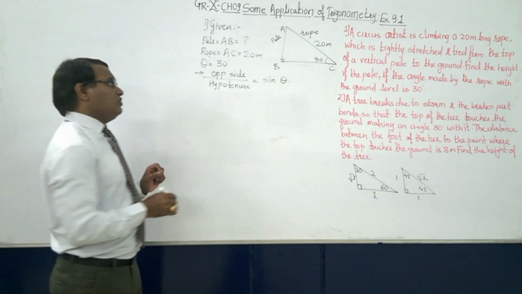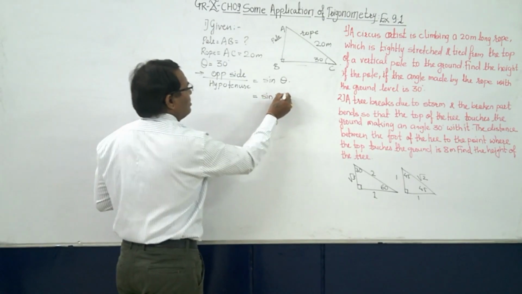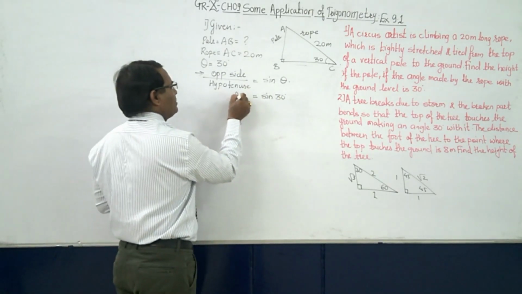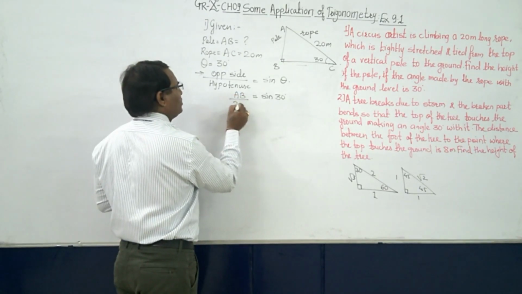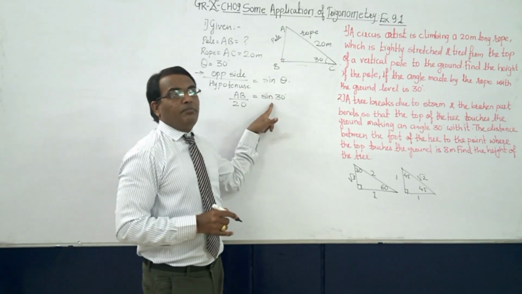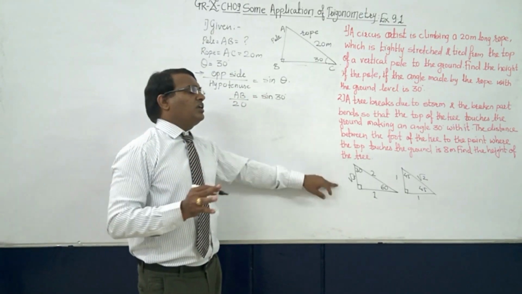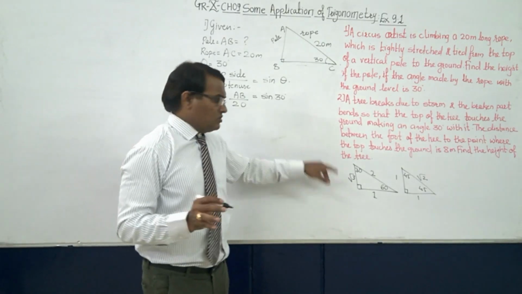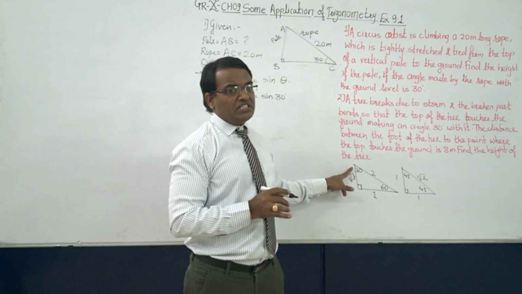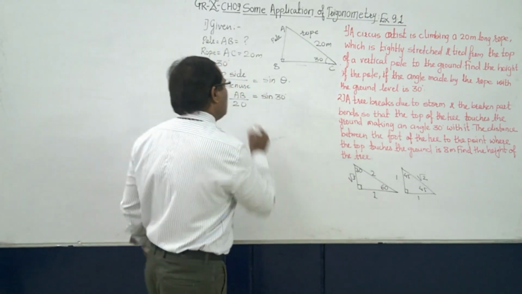Now you know that here, what is the value of theta? 30 degree, right? What is the opposite side? It's AB. What is the hypotenuse? It is 20. Now you have to recall the value of sine 30. If not, don't worry, only these two diagrams will help us out. Now sine 30 means this one. Opposite side is 1, hypotenuse is 2. So sine 30 is 1 by 2.